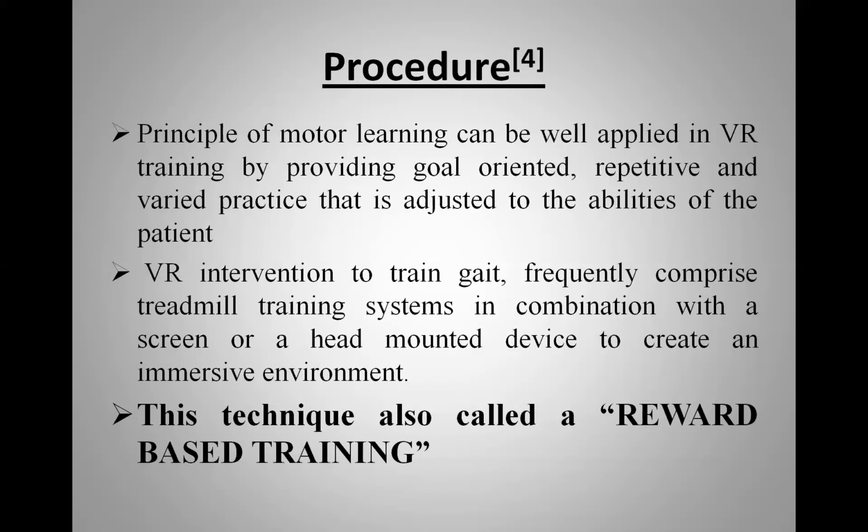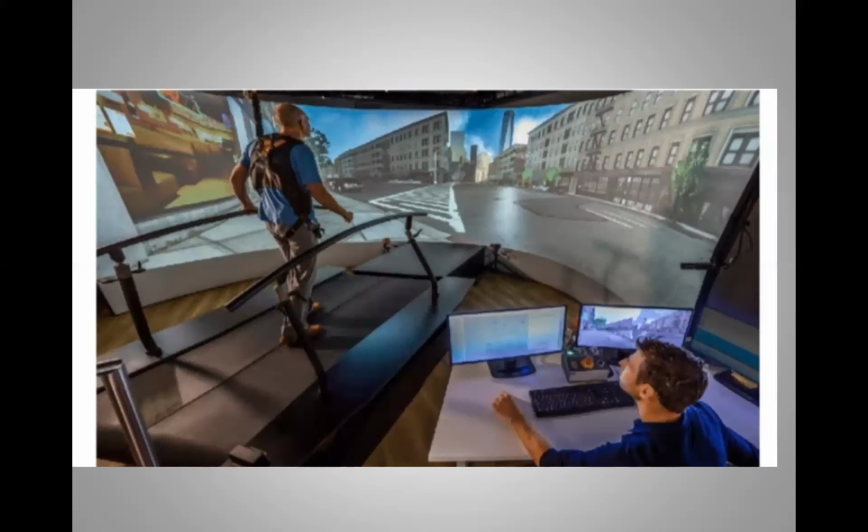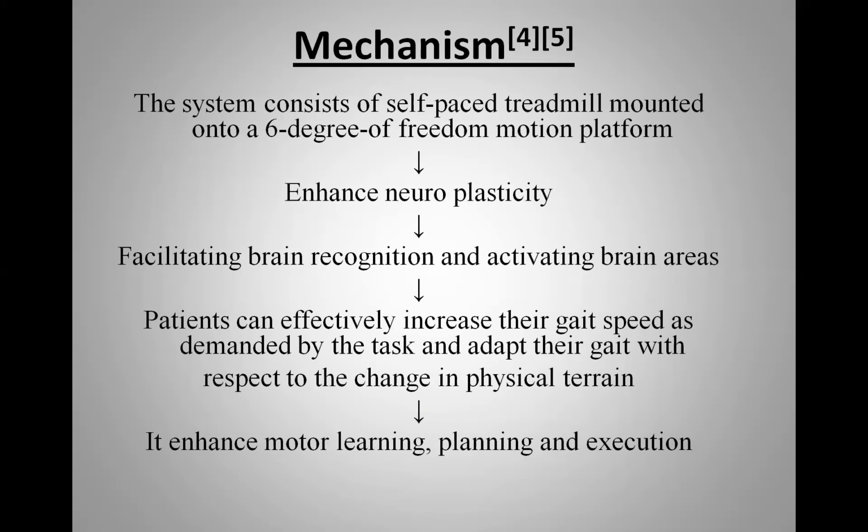Here is the picture of a patient who has a goal to cross this road. The patient has to cross the obstacles, and this can build up the confidence of the patient. Here is the mechanism. The system consists of a self-paced treadmill mounted onto a 6 degrees of freedom motion platform. It enhances neuroplasticity. So what is neuroplasticity? It is the ability of the brain to form and reorganize synaptic connections. So it is a relearning. It facilitates brain reorganization and activates brain areas.